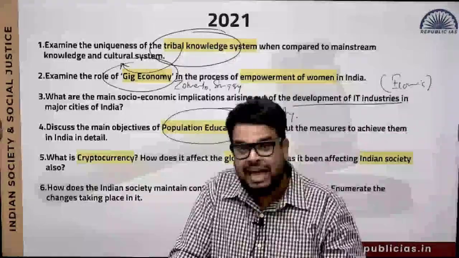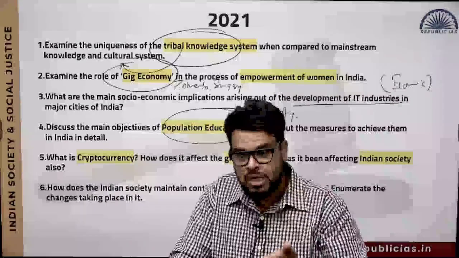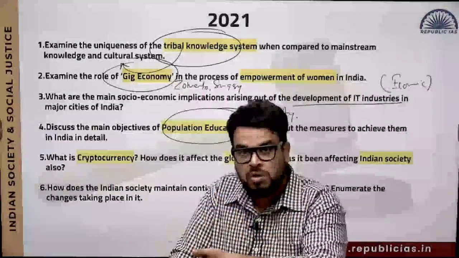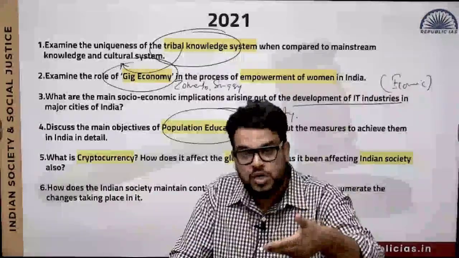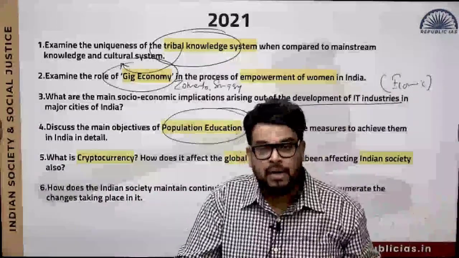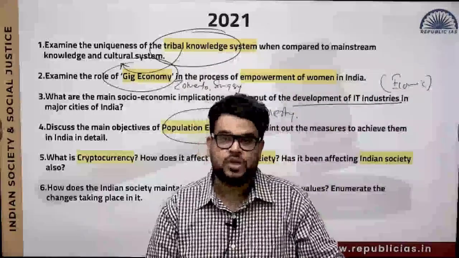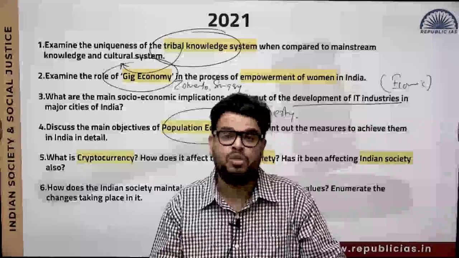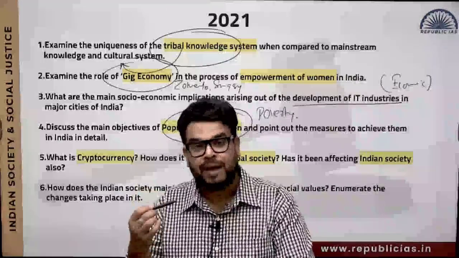It is not that easy to have a lot of babies, because the cost of education and the cost of living are increasing, so you may not be able to distribute your resources among the babies that you will have. So it is important that you understand population education, and accordingly you go for family planning.